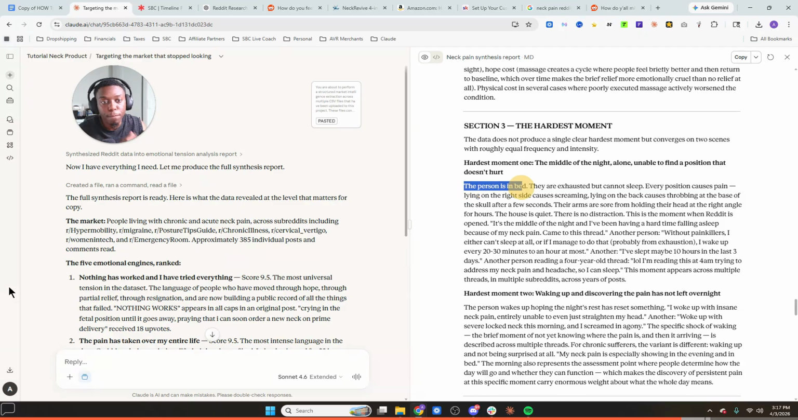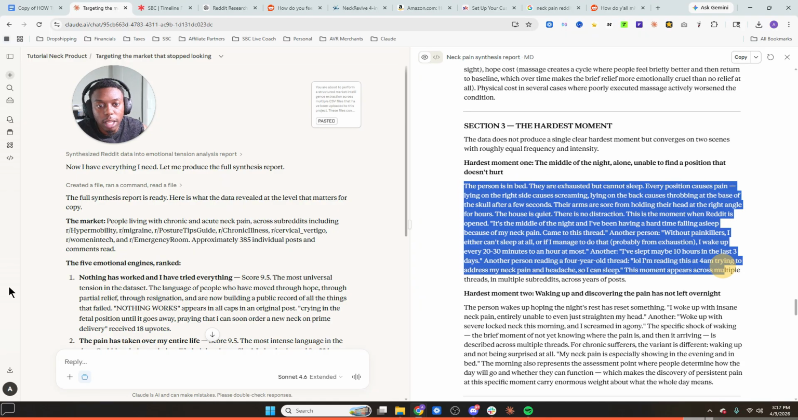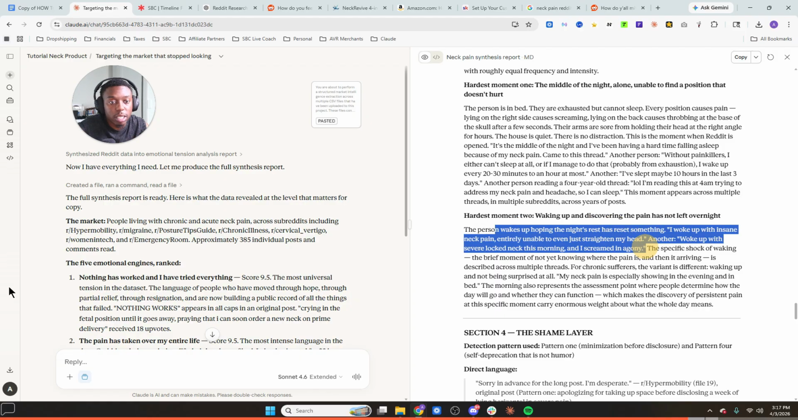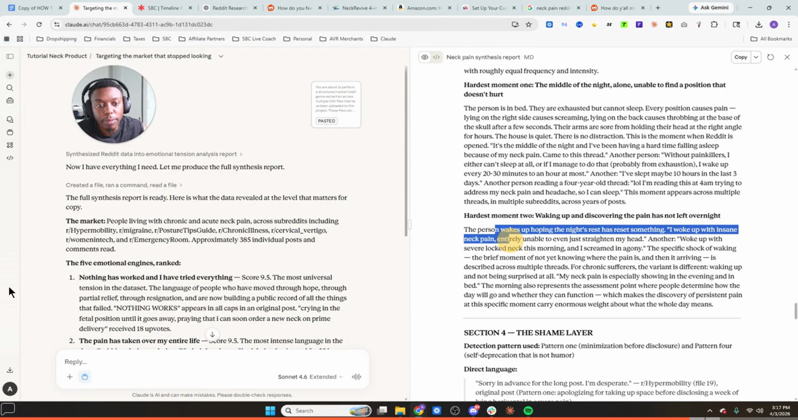So this is the person in bed. They're exhausted but cannot sleep. Every position causes pain. Lying on the right side causes screaming, right? So that's going to help you there. The next hardest part is going to be waking up, discovering the pain has not left overnight. So the person wakes up hoping the night's rest has reset something. "I woke up with insane neck pain, entirely unable to even just straighten my head." Another: "Woke up with severe locked neck morning, and I screamed in agony."